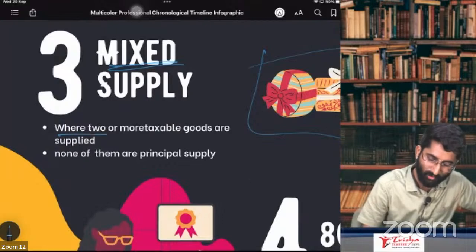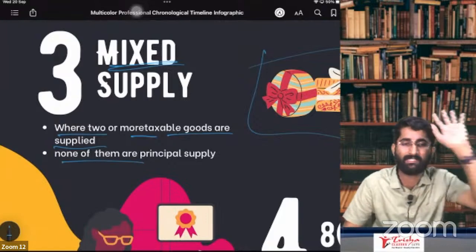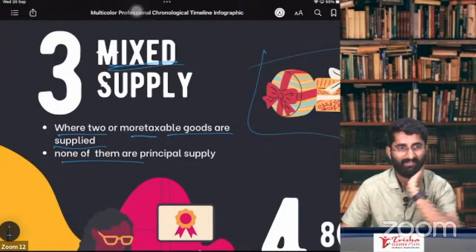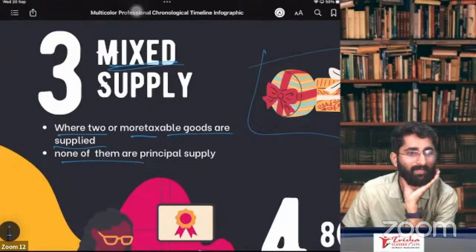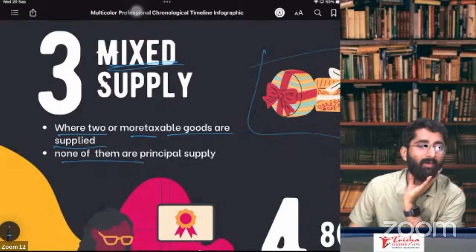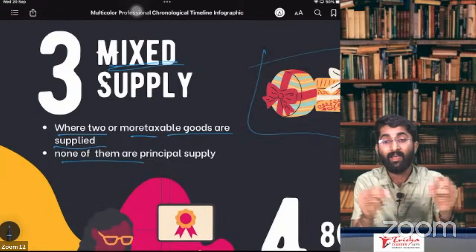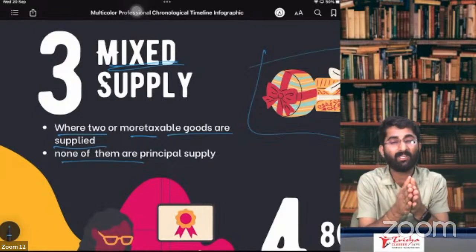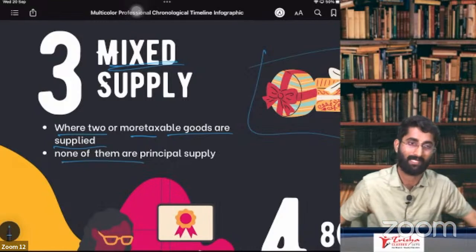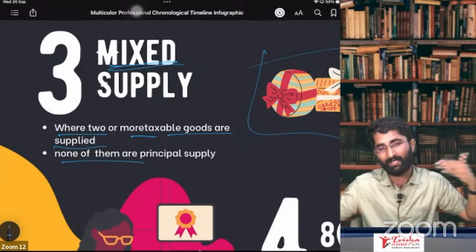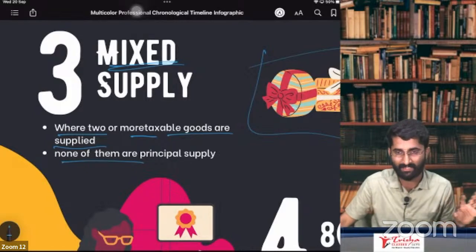What is mixed supply? Where two or more taxable goods are supplied, none of them is a principal supply. Okay. Amni is asking a question: sir, in case of iPhones, where we have to purchase charger and phone separately, will it be composite supply? No. When you purchase them separately, see, composite means two goods supplied in conjunction with each other. That means you have to get both in one pack. Only then it is composite supply. If you are purchasing separately, there is a separate tax on that. It's not a mixed or composite supply. Separate taxation will be there.